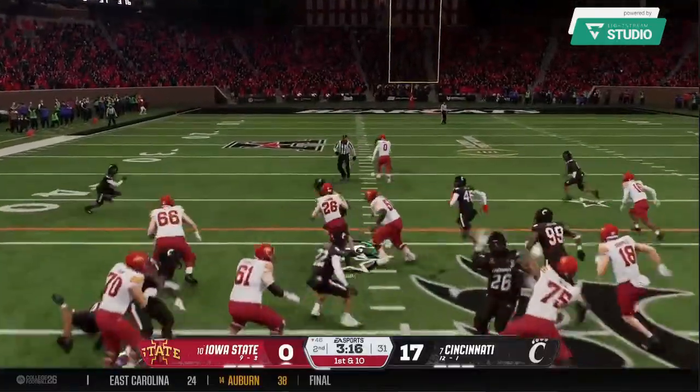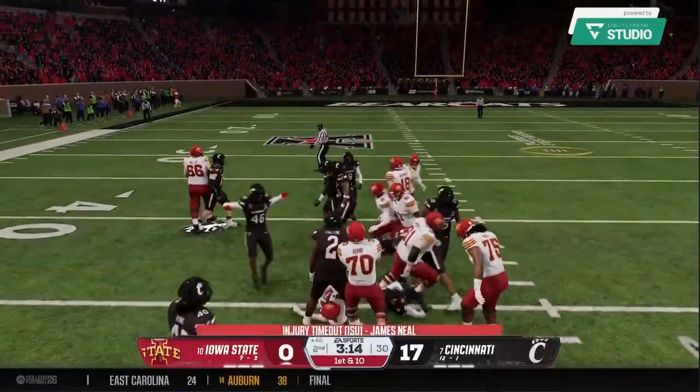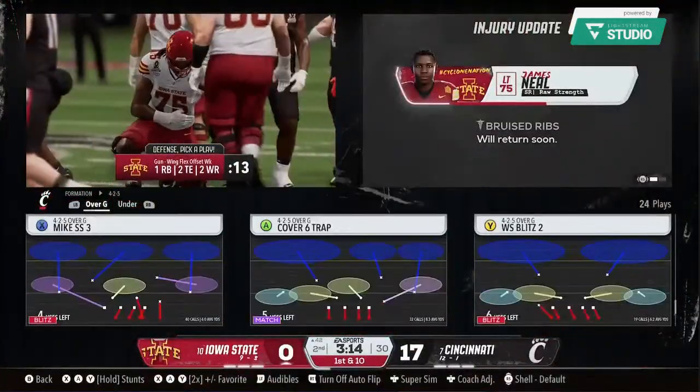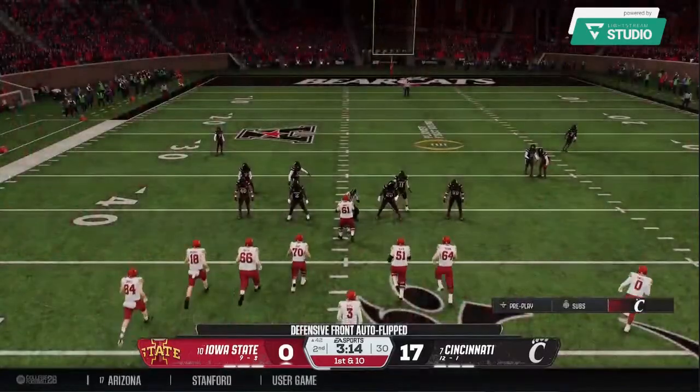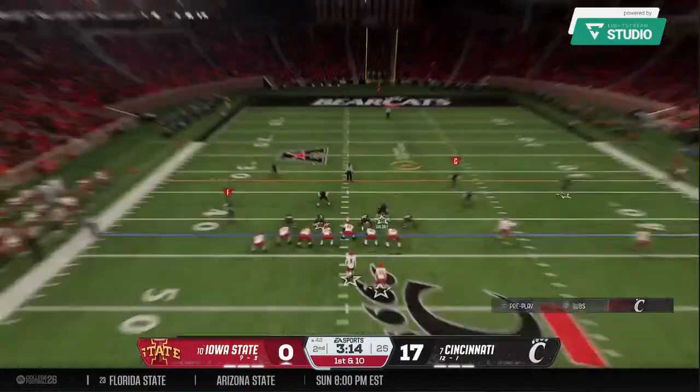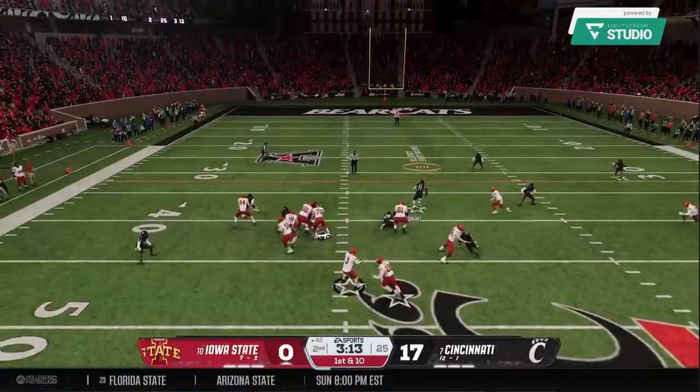Keep it on the ground. There's the handoff. First down and more. He's still running. He's brought down, but not before crossing midfield at the 42. Looks like a man is down on the field after the last play, so we'll take a timeout. The Cyclones come to the line to start a fresh set of downs.